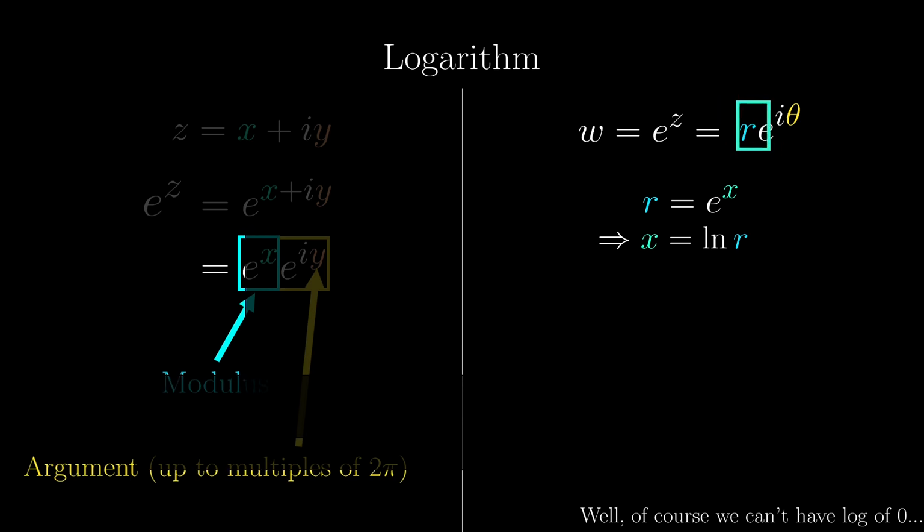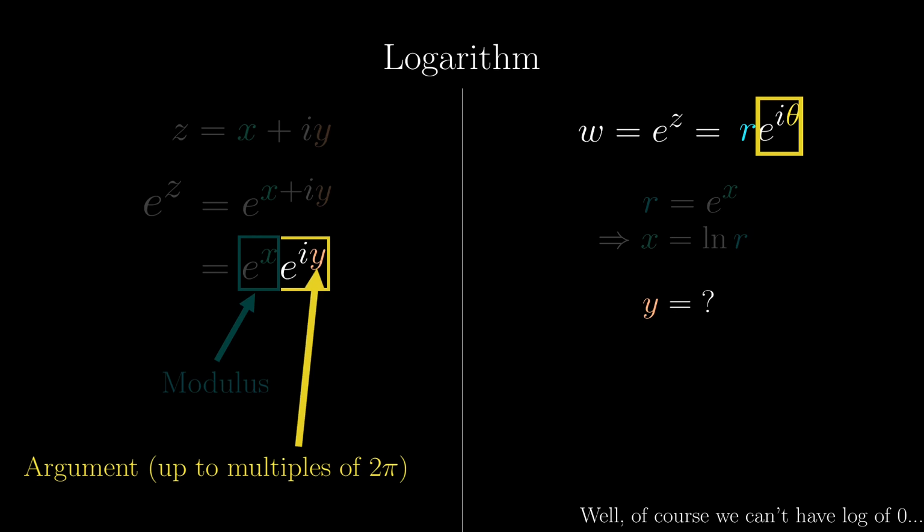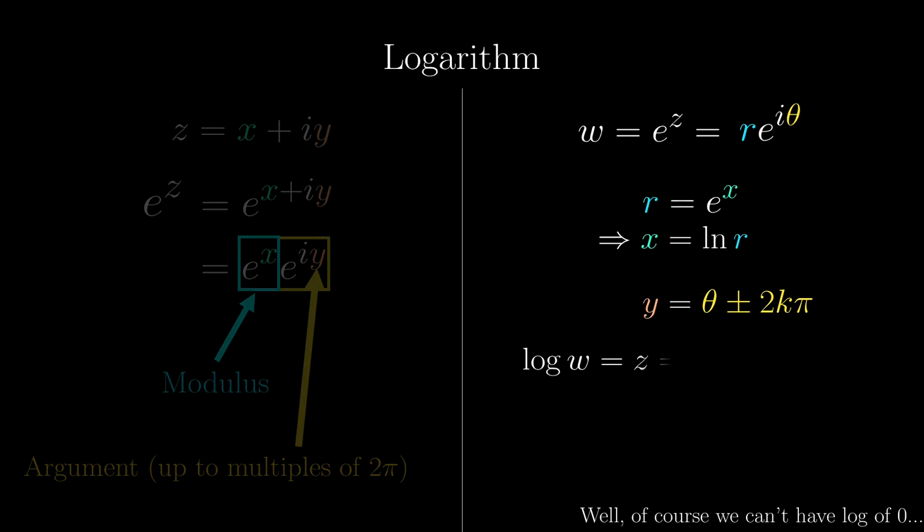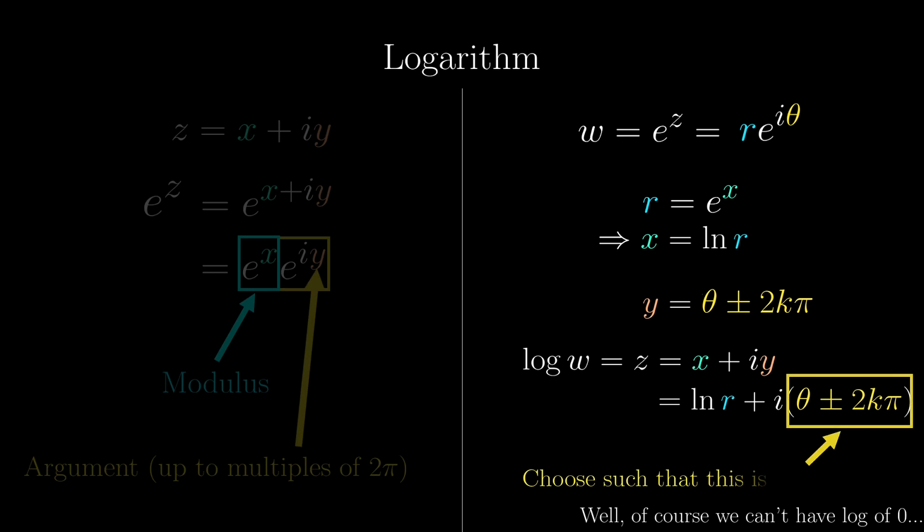But what about y? As we saw just earlier, it should be the argument, right? Well, actually it could be the argument plus any multiple of 2 pi, so does this mean that the logarithm of w, which is z or x plus iy, can take a lot of different values? Usually, we only want one of the answers, and we choose the one such that the imaginary part is in the range (-pi, pi].